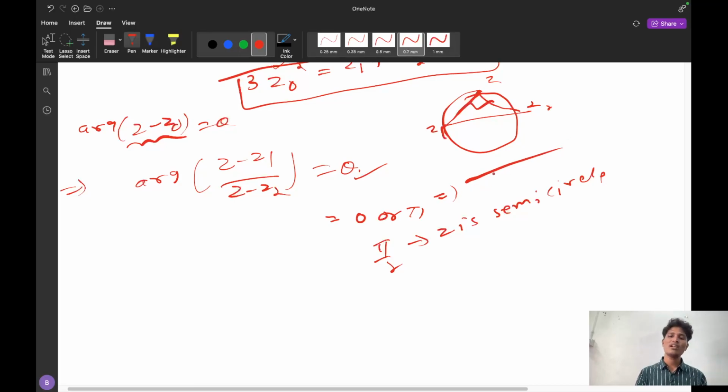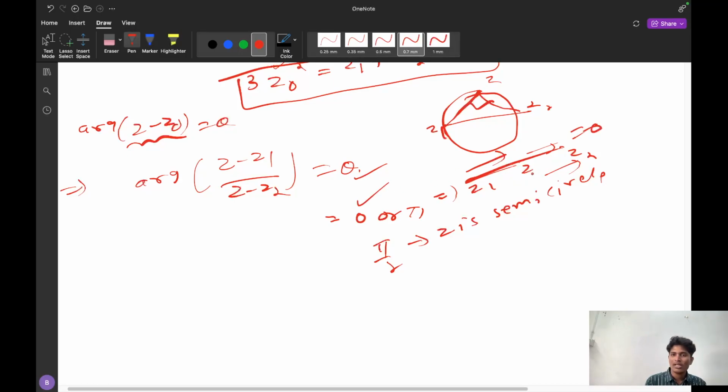Because when it is 0, the angle of Z minus Z1 will be equal to that of Z minus Z2. So Z1, Z, Z2: if Z is present in the middle, Z minus Z1 points one way and Z minus Z2 points the other way. But if Z is outside, both point the same way, so the angle is 0.